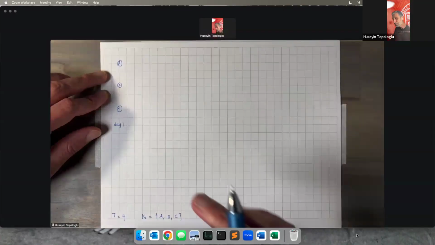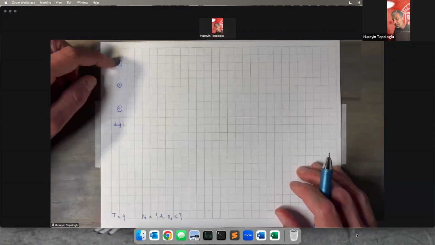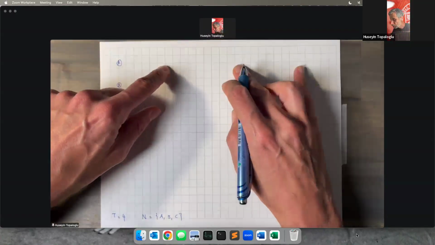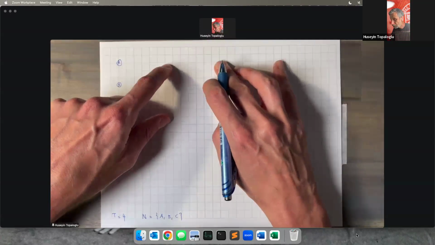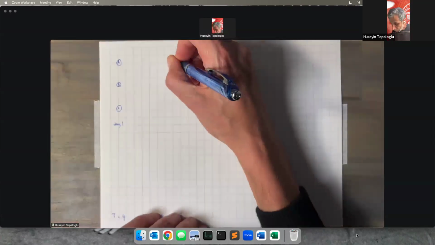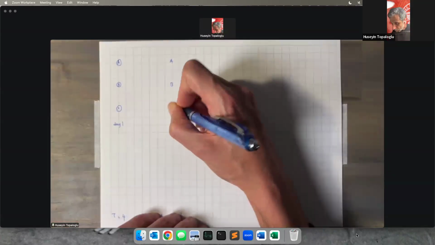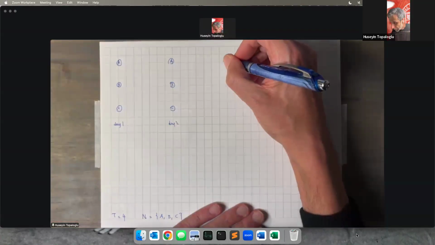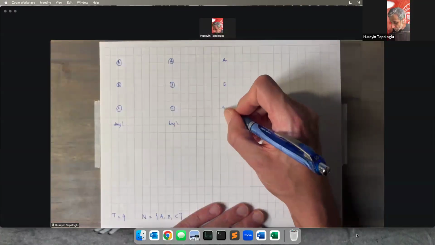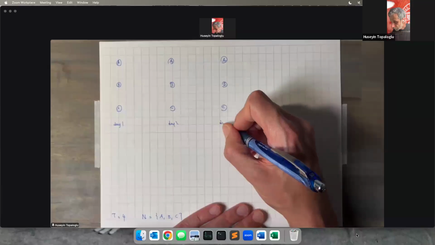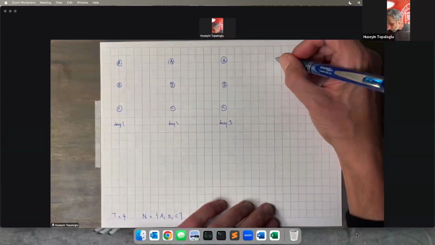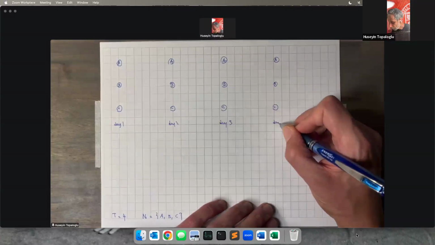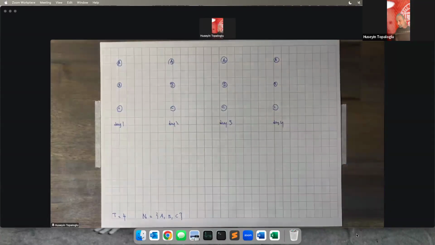So we're going to keep on replicating locations on different days. Here's locations A, B, C on day 1. Here's locations A, B, C on day 2. Here's locations A, B, C on day 3. And here are locations A, B, C on day 4. Okay.